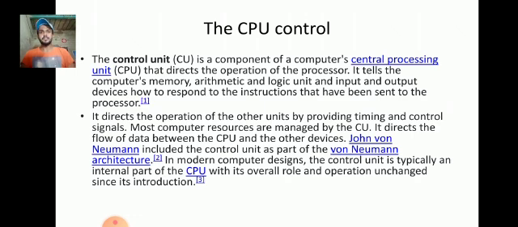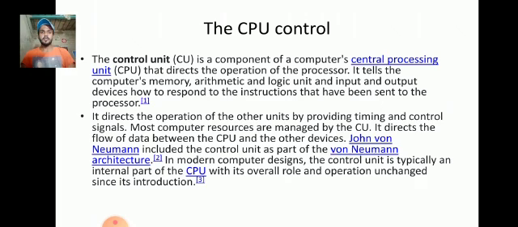The control unit directs the operation of the processor. It tells a computer's memory, arithmetic and logic unit, and input and output devices how to respond to the instructions that have been sent to the processor. It also directs the operation of the other units by providing timing and control signals. Most computer resources are managed by the CPU, which directs the flow of data between the CPU and the other devices.